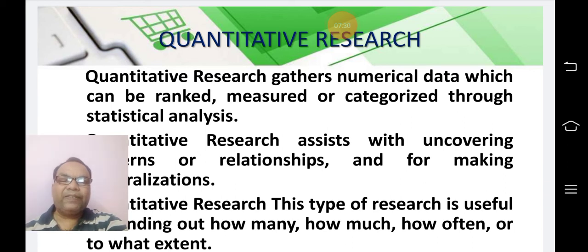So, the data that are gathered for quantitative research are numerical in nature, and they can be ranked as first, second, third, fourth. They can be measured as one, 2, 3, 4, 5, 6, or they can be categorized through statistical analysis using various statistical tools.